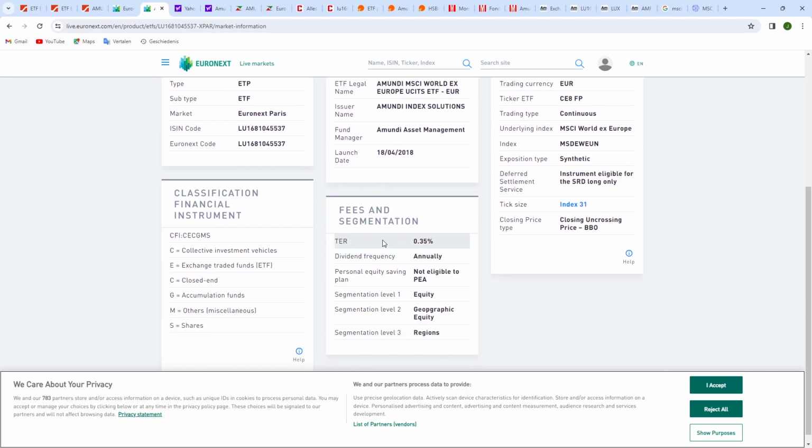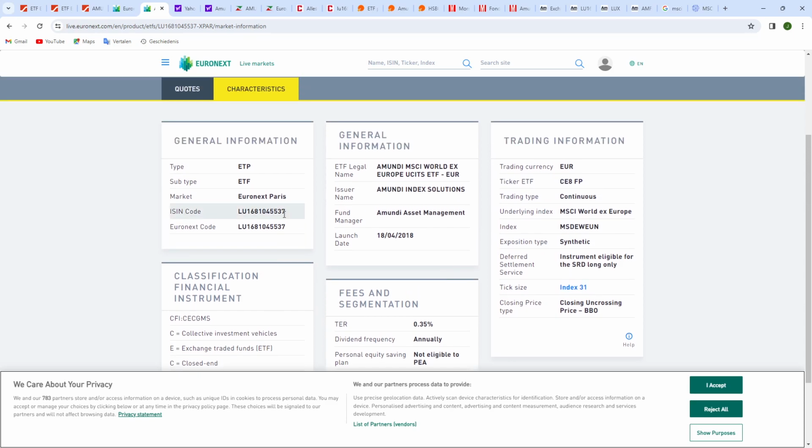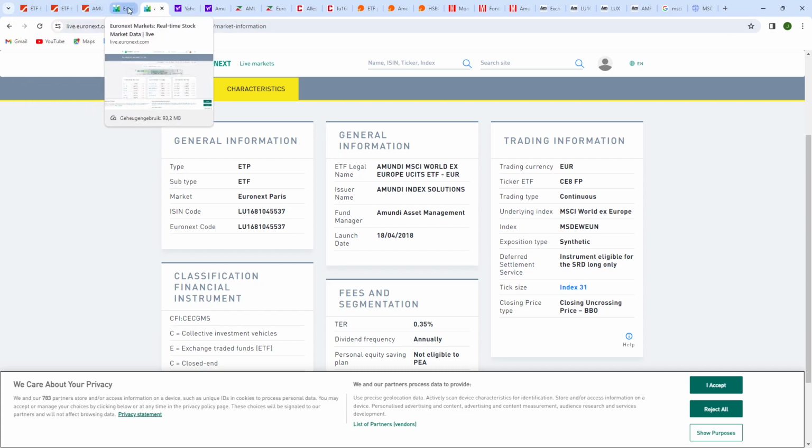The characteristics, there you can find other general information just like on the SIX stock exchange. So also the total expense ratio, it's completely the same around Europe. And here you can see it's FP for the one from Paris. So yeah, it's basic information that you can find on these websites from the SIX stock exchange and Euronext stock exchange.